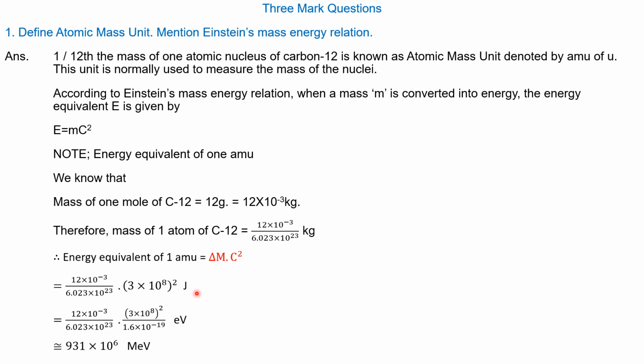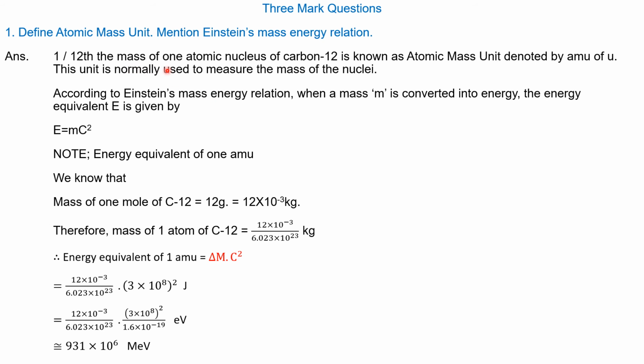It is in joules. Now, to convert joules into electron volts, we have to divide this equation by 1.6 into 10 to the power of minus 19. This is indicated here. That is approximately equal to 931 into 10 to the power of 6 mega electron volt. So please repeat this question and answer.